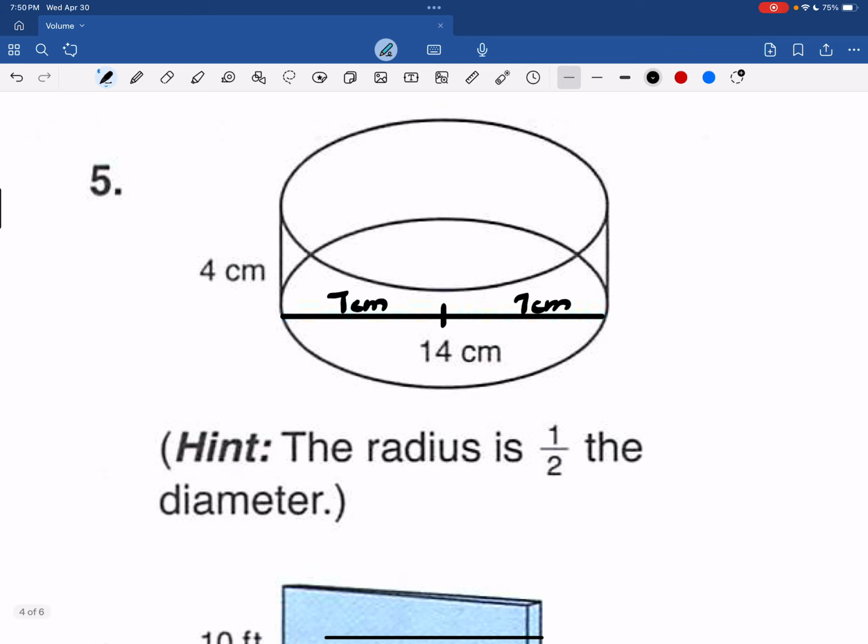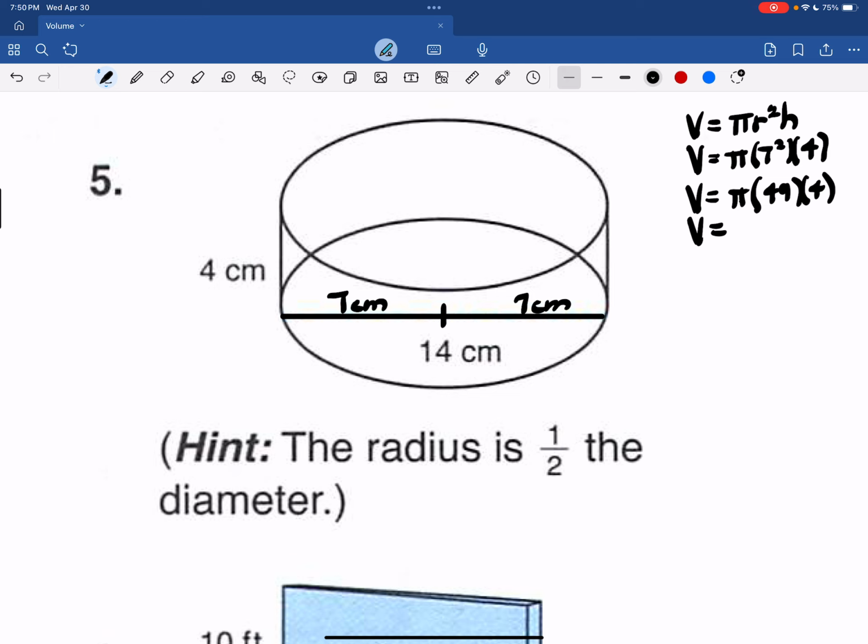All right, so the formula is volume equals pi r squared times height, or pi times 7 squared times 4 centimeters height. 7 sevens are 49, and then we have the height.